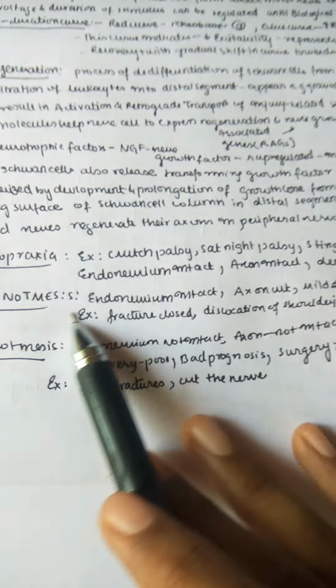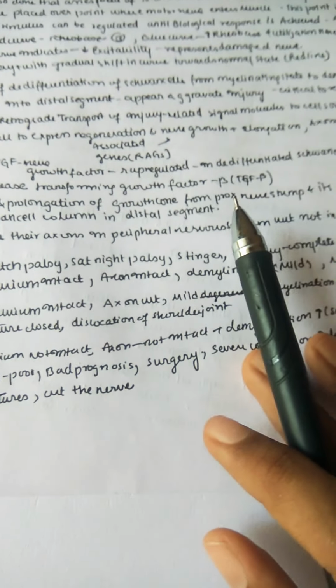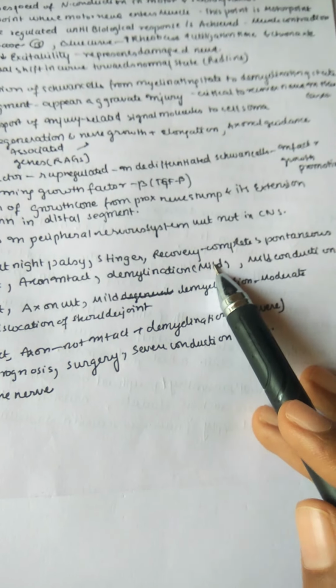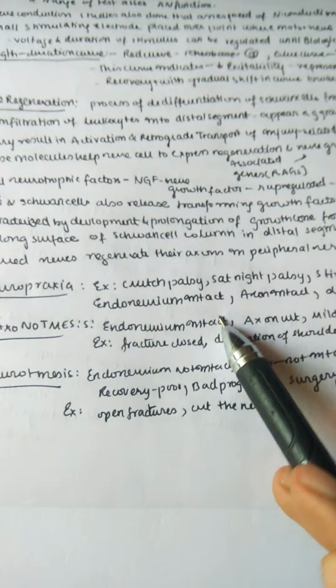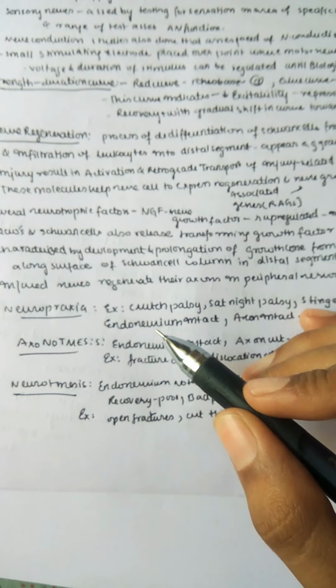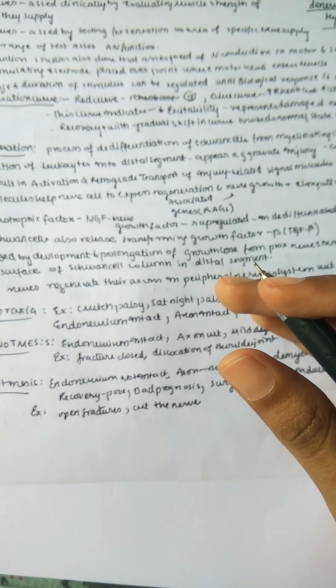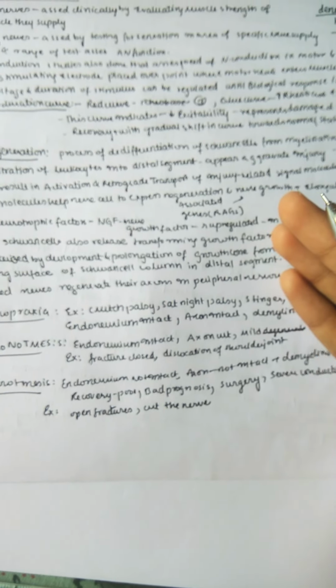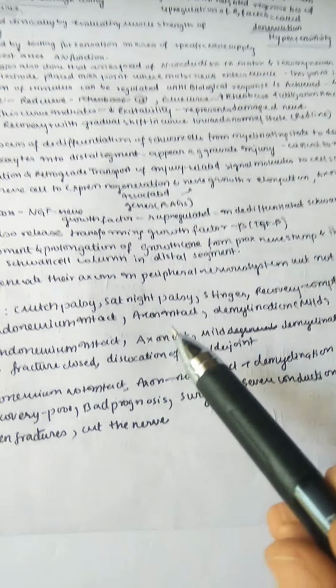I also have some important points on neurapraxia. Examples are crutch palsy, Saturday night palsy, and stinger. These are examples of neurapraxia, and the recovery is completely spontaneous. And here, what happens is that, when we take out a bundle of nerve, the layers are the endoneurium, the perineurium, and the outermost epineurium, right? So this endoneurium is still intact and the axon is also intact.